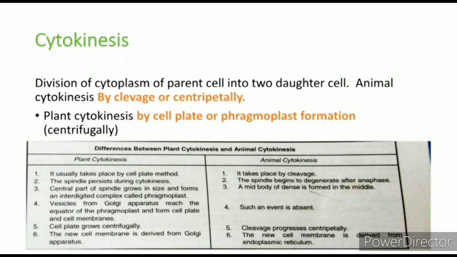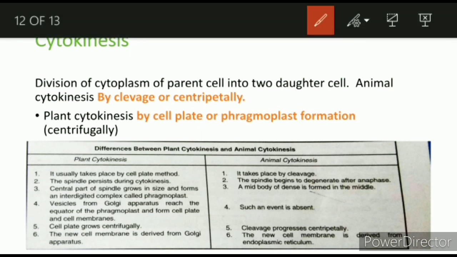So there can be plant cytokinesis and animal cytokinesis, both. You have to remember the difference between plant and animal cytokinesis. This is very important for both board exam perspective as well as for the competitive exam perspective. You can see that animal cytokinesis occurs by cleavage. If it is a cell, it is dividing like this, by cleavage, or centripetal force.